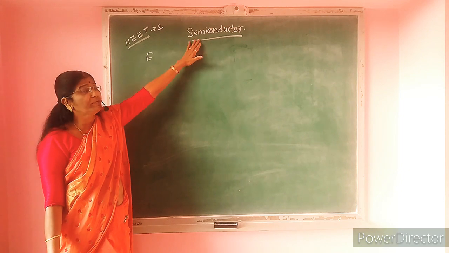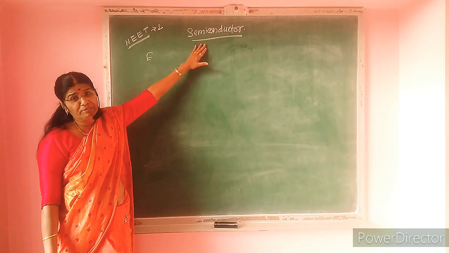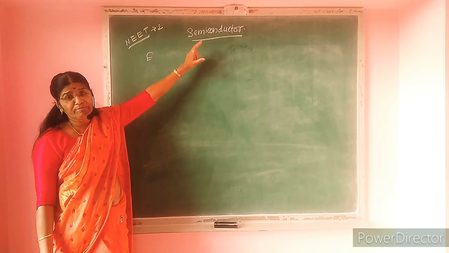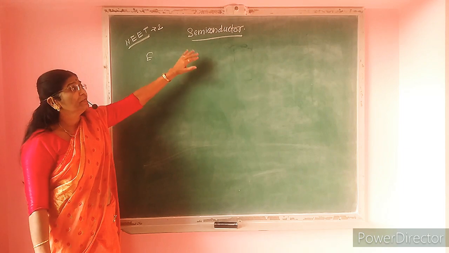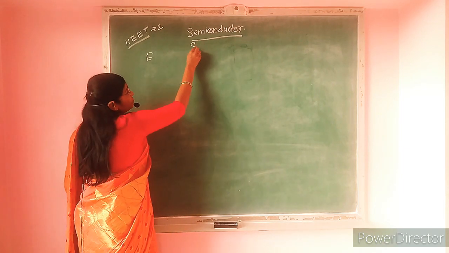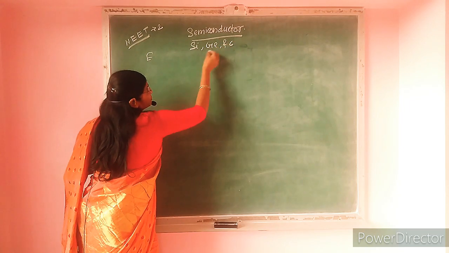What is meant by semiconductor? First of all we have to see, semiconductor means a material whose electrical conductivity lies between conductor and insulator is known as a semiconductor. Example: silicon, germanium and carbon.